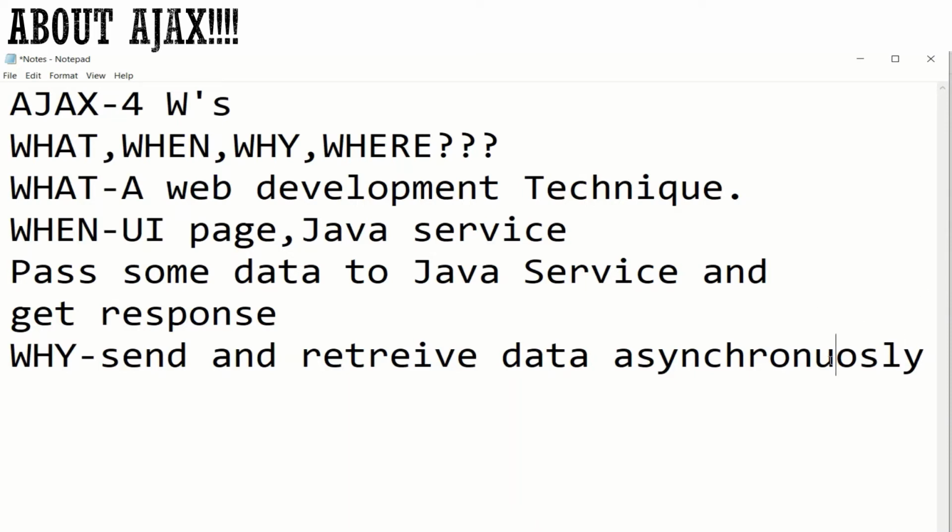Sorry, the spelling is wrong here. Asynchronously means without affecting the page, not refreshing and reloading the page again and again. When we send the data, we get the response and we display it on the page. It is not affecting the display, and it is not getting refreshed to get the response. That is asynchronously. So we have covered what, when and why.